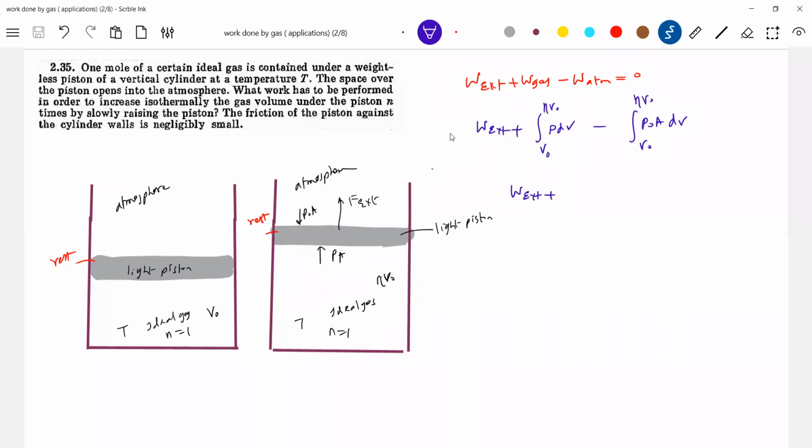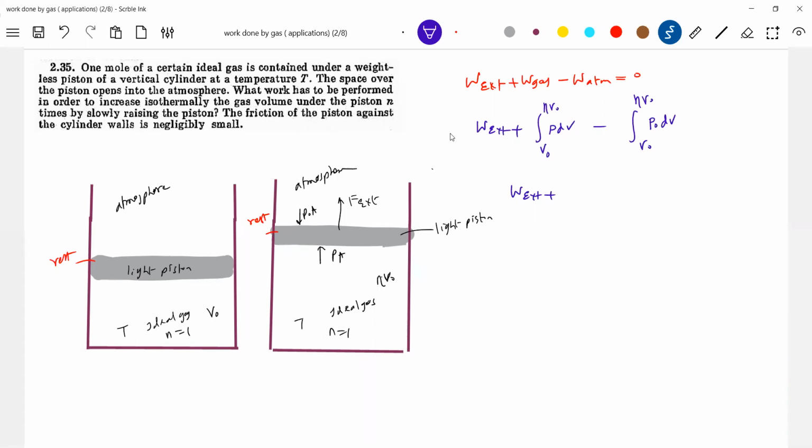And for atmosphere it is P naught dV, pressure into change in volume. We don't know the pressure of the gas. It is slowly moved, no? So P equal to what?